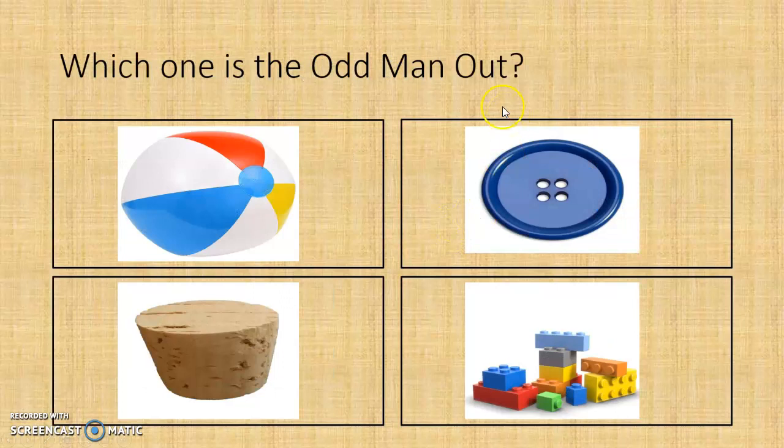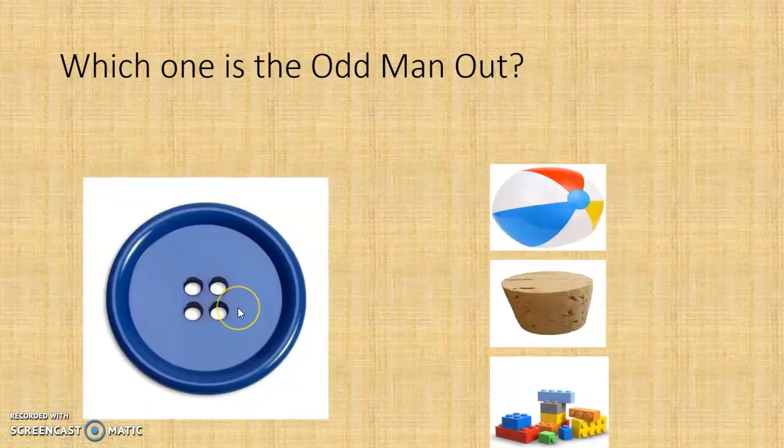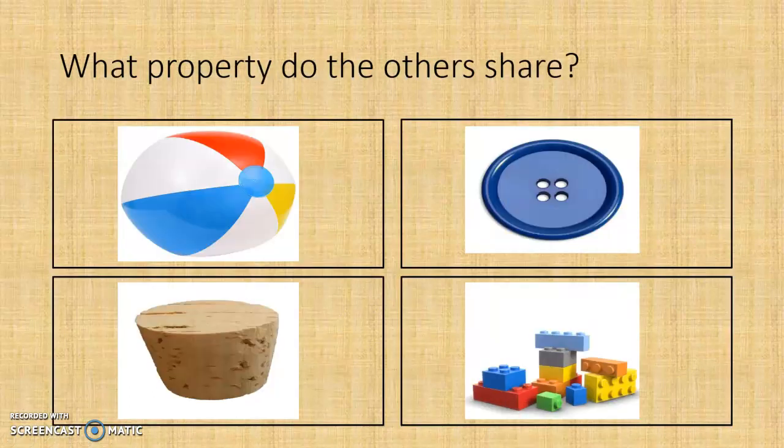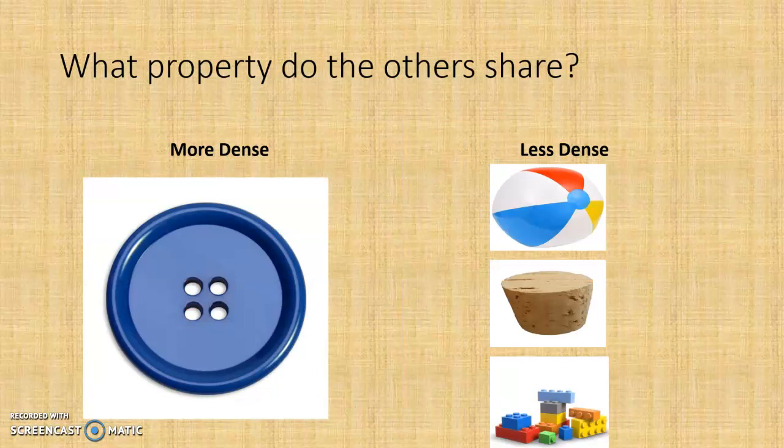Which one is the odd man out? A beach ball, a button, a piece of cork, and Legos. If you selected the button, you were correct. So what property do the others share that the button does not share? What property of matter? You selected density, you are correct. The button is more dense. The beach ball, the piece of cork, and the Legos are less dense.